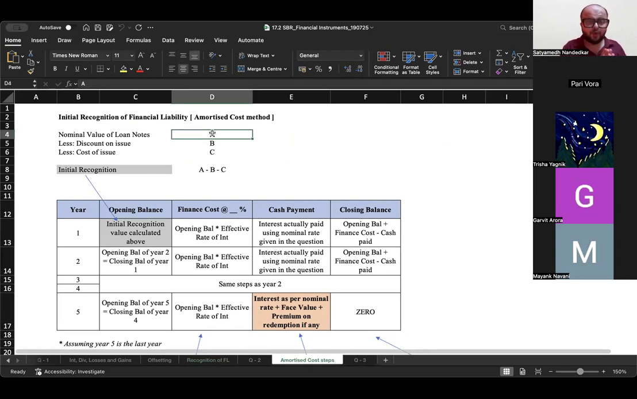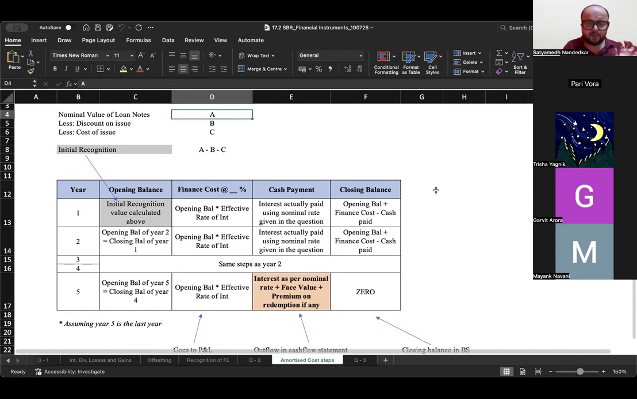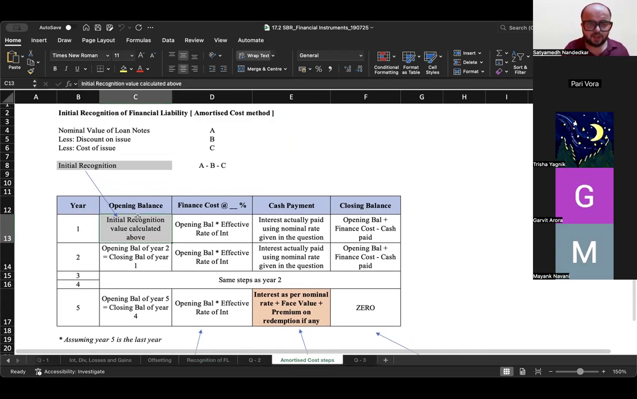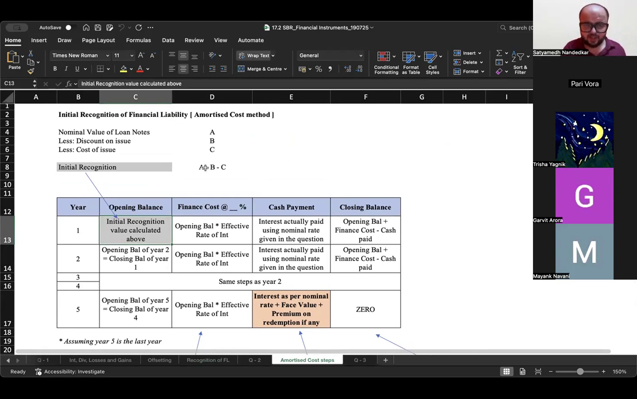Now, if you want to use the amortized cost approach, this is the table I would recommend you to prepare. Opening balance. How do you record the first entry of opening balance? The initial recognition using the fair value idea that we discussed here. Nominal value minus discount on issue minus cost of issue. This gives me my initial recognition number. To that, you add finance cost using the effective rate of interest. Okay? This effective rate of interest will always be given to you in the paper. You will never be asked to calculate the effective rate of interest in the SBR exam. Okay? Add the finance cost, subtract the amount of cash payment actually made.